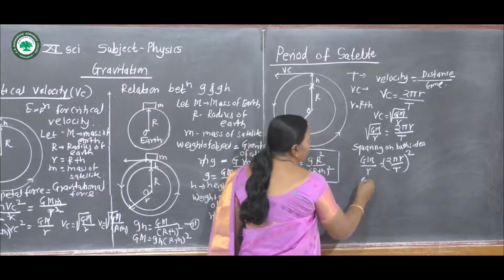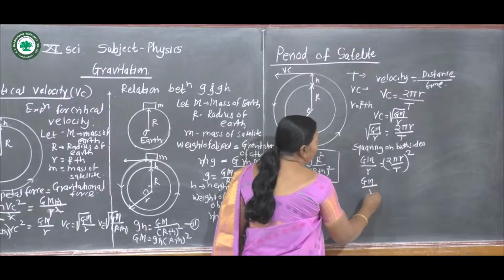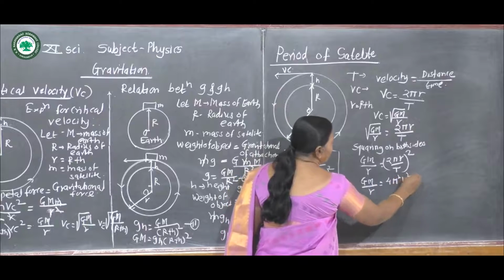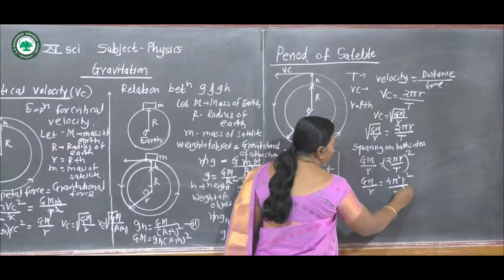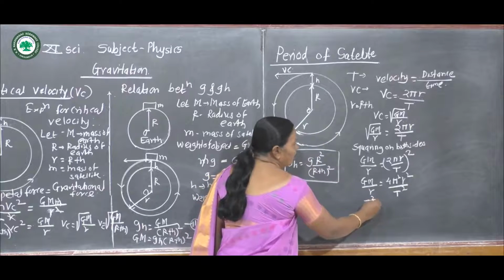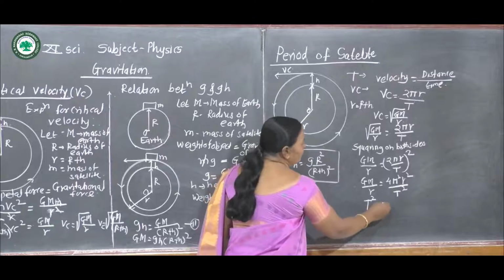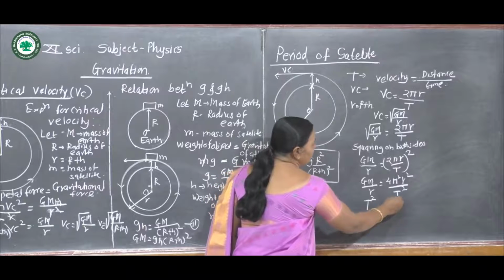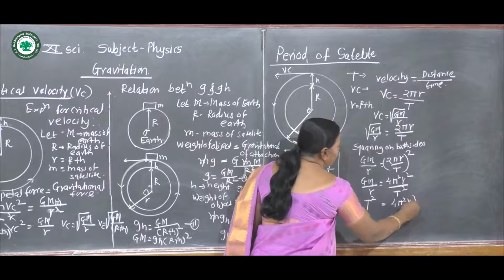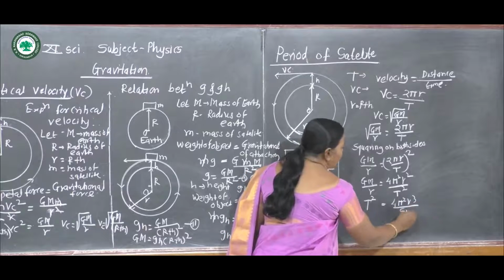Then GM divided by r is 4 pi square r square divided by T square. Rearranging for T square, we get T square is equal to 4 pi square r cube divided by GM.